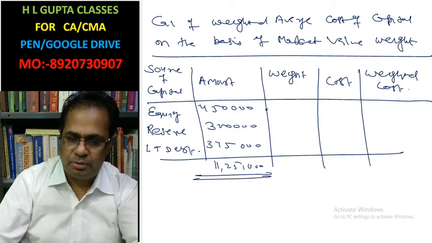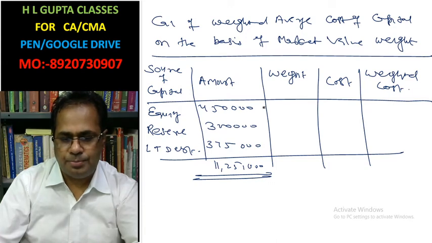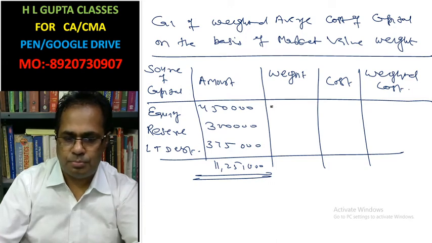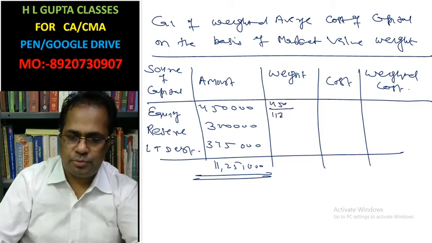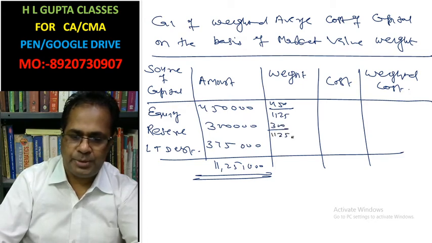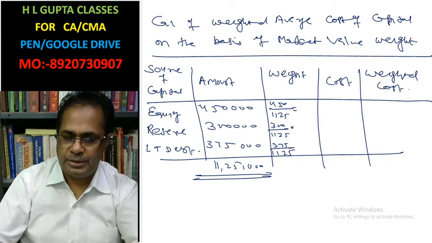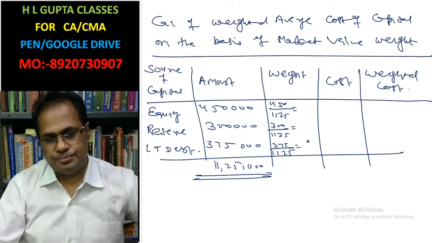Weight you need to calculate: 4,50,000, that is 450 divided by 1125; 300 divided by 1125; 375 divided by 1125. In this way you can calculate weight.